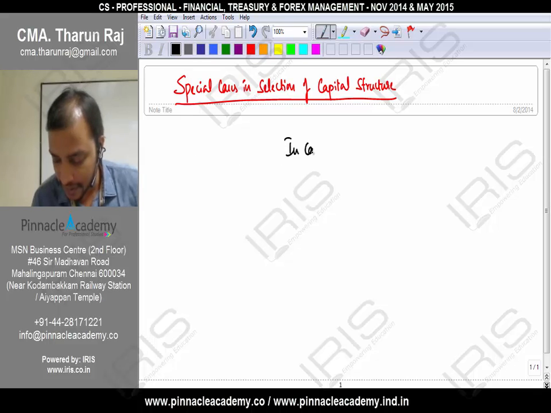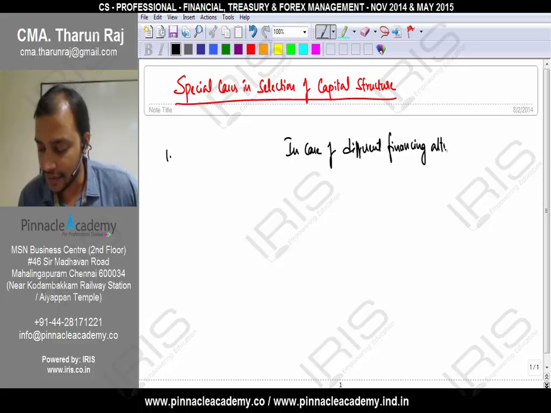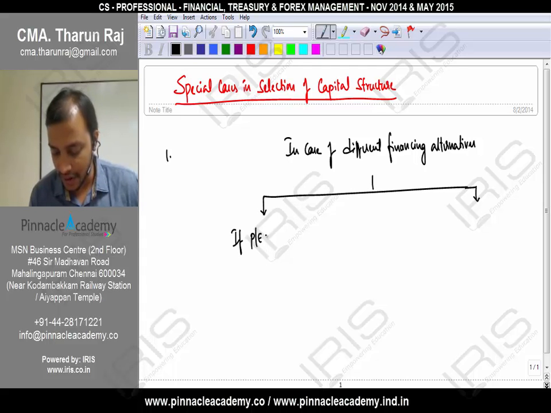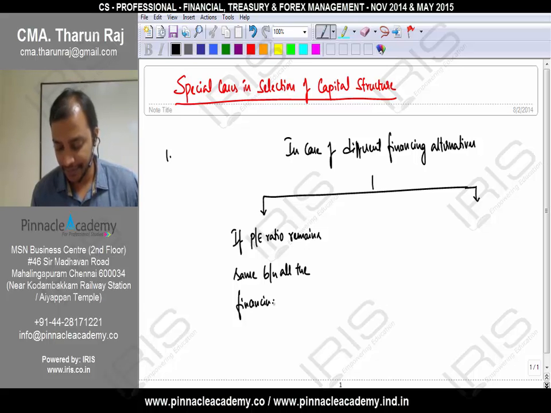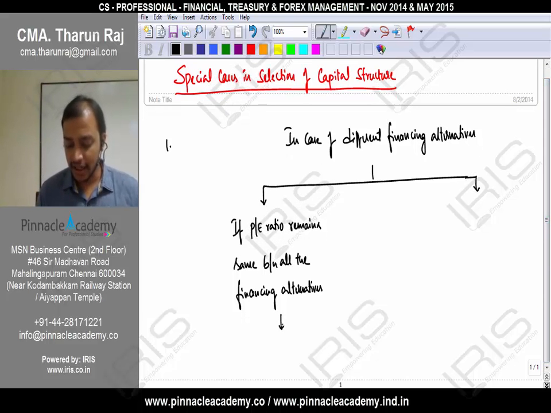In case of number 1, in case of different financing alternatives, if PE ratio remains same between all the financing alternatives, we will be selecting that alternative where EPS is maximum.